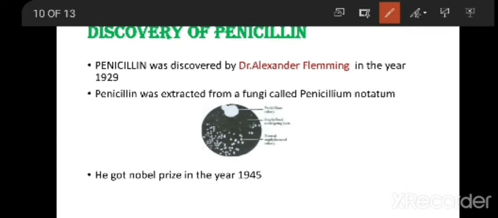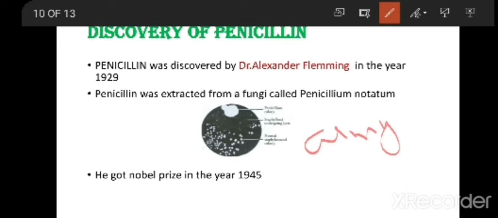Here we have the discovery of penicillin. You all know penicillin is an antibiotic. Penicillin was discovered by Dr. Alexander Fleming in the year 1929. Alexander Fleming was an army doctor. He used to work in the army as a doctor.